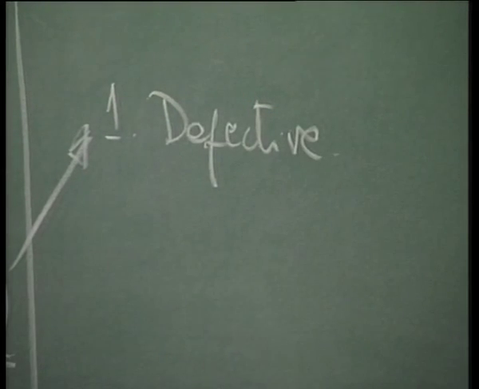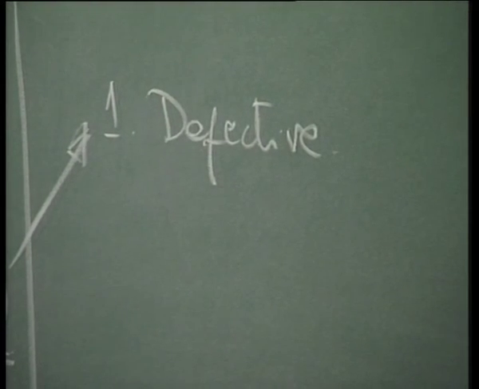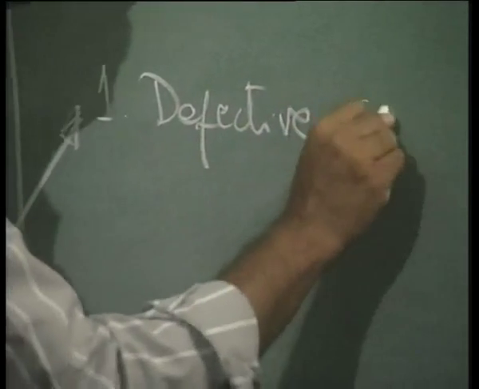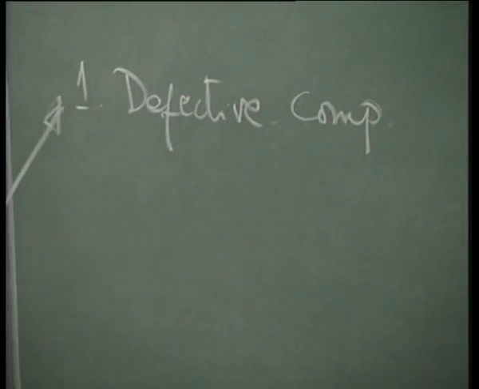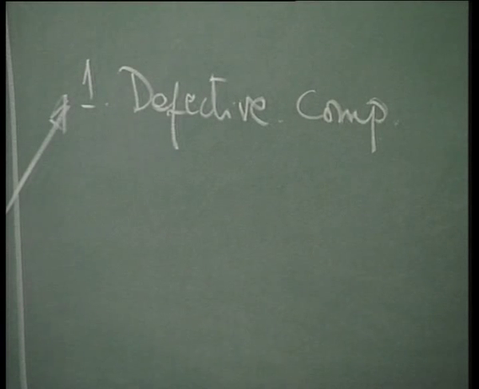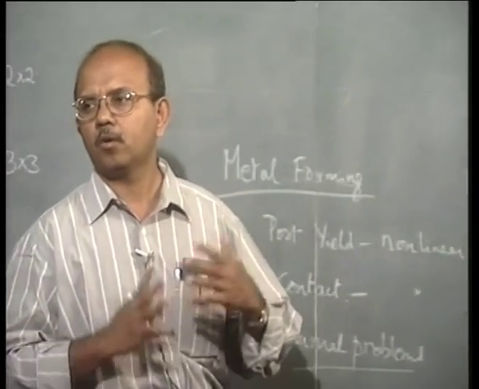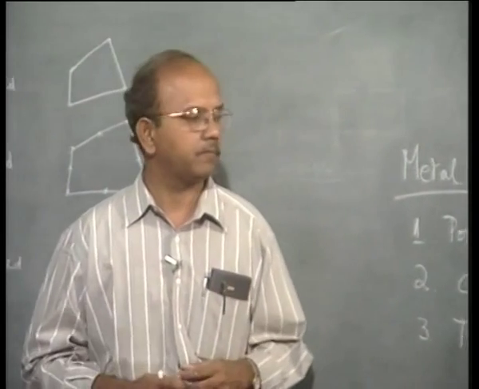The component can be defective because of large strains. There can be cracks in the component, there can be voids in the component, and so on. So I should know how the components are going to be stressed, or what the strain levels are, and so on.